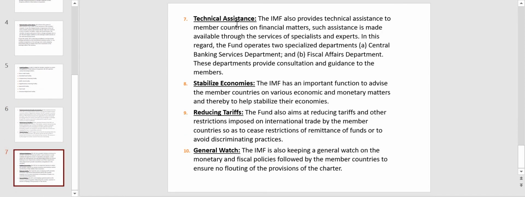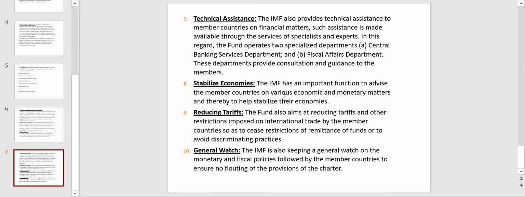Next function of IMF is they give technical assistance. The IMF also provides technical assistance to member countries on financial matters, and such assistance is made available through the services of specialists and experts. In this regard, the fund operates two specialized departments called Central Banking Services Department and Fiscal Affairs Department. These departments provide consultation and guidance to the members.